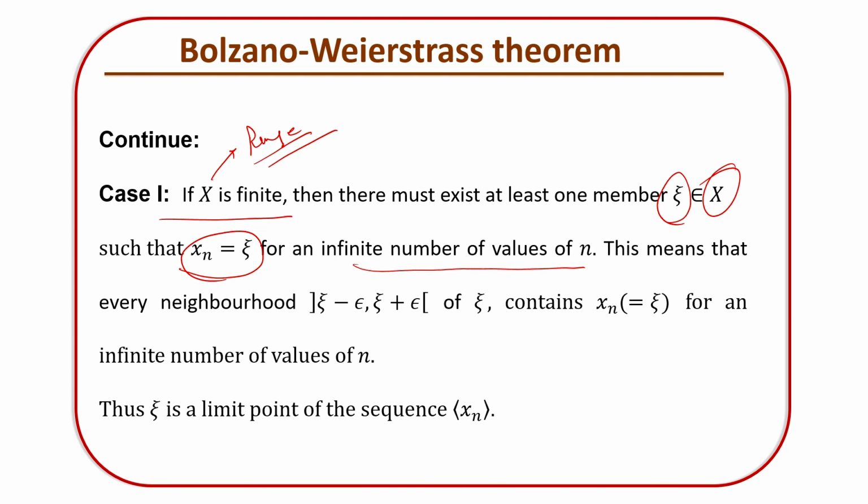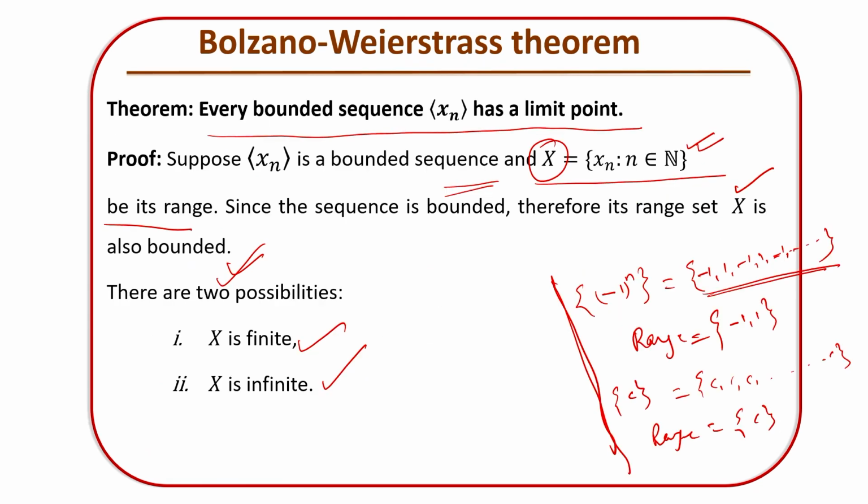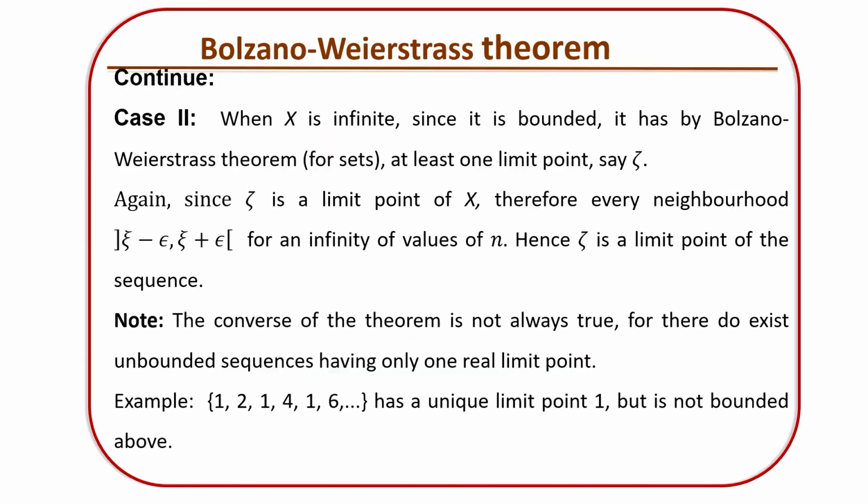This means that every neighborhood (epsilon - ε, epsilon + ε) contains Xn for an infinite number of values of n. Thus epsilon becomes a limit point of the sequence Xn. Look at this one: 1 and -1 become limit points of this sequence.